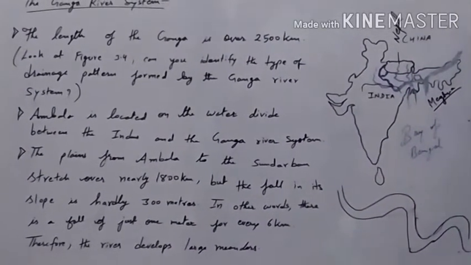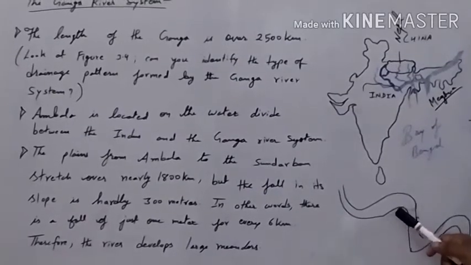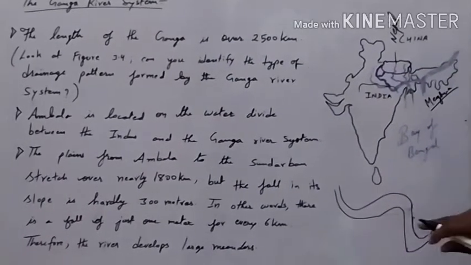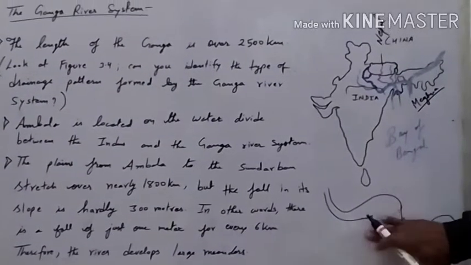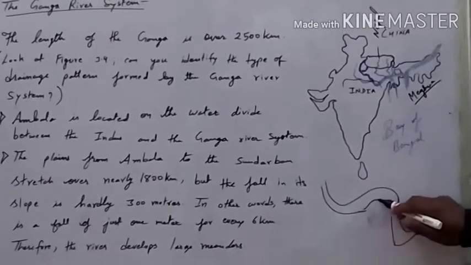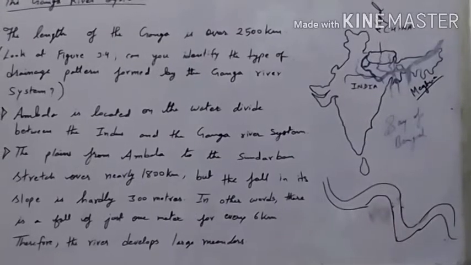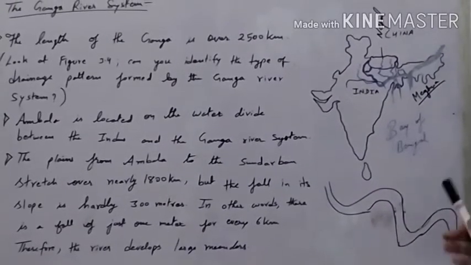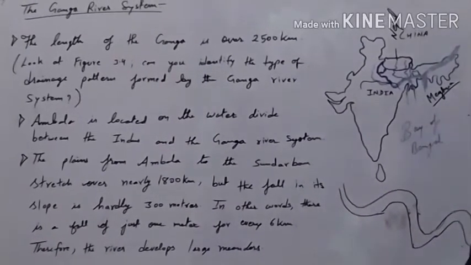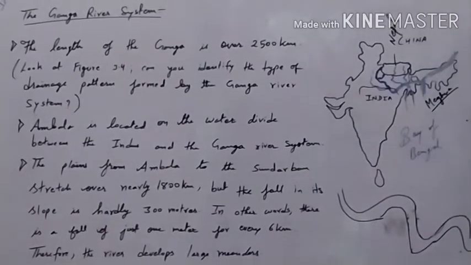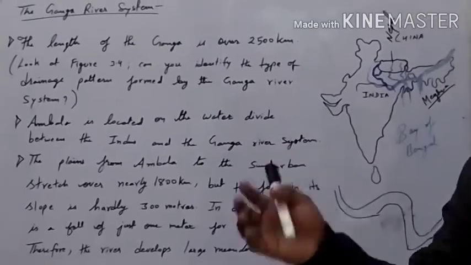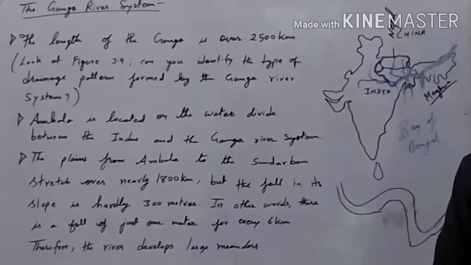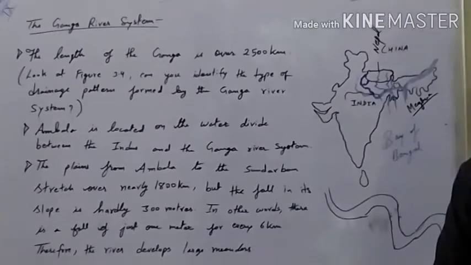Therefore, the river develops large meanders, as I said. Before, when there was no fall of land, it wasn't like this, it was like this. But when there is a fall of land, at that time the river meanders, and it forms a large meander. In this way the river meanders. With this we have completed the Ganga river system, and in the next session we will be understanding about the Brahmaputra river system.